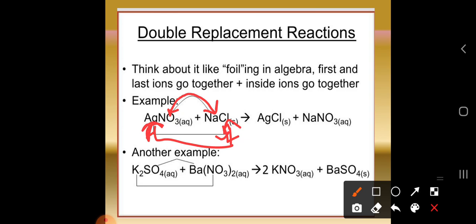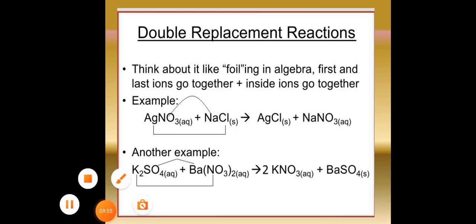Same example, it is with K2SO4. K2 is going to form a bond with the nitrate and sulfate is also going to form a bond with the barium, and they will form different kinds of compounds, okay, where you can observe the formation of a precipitate.